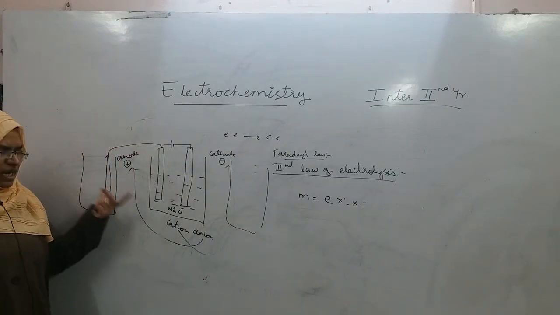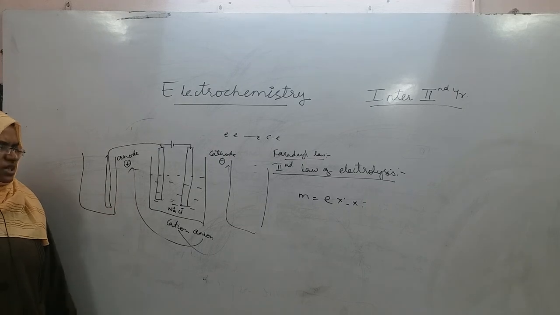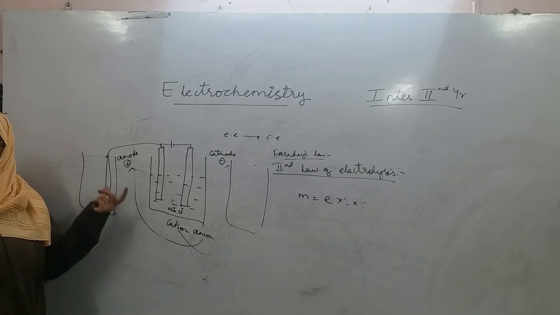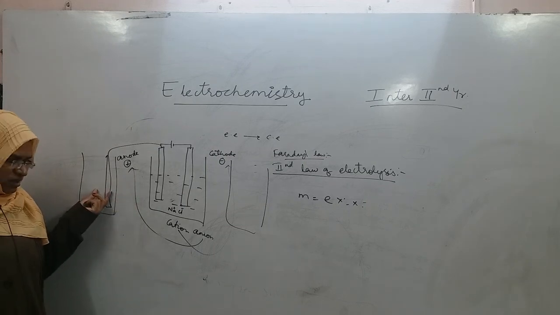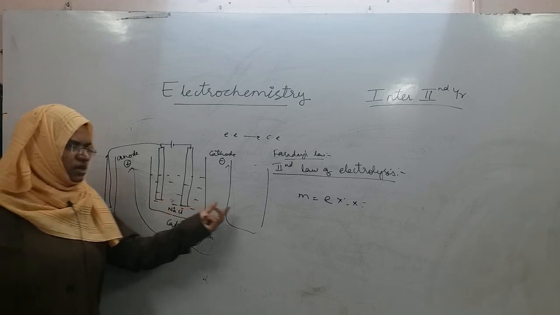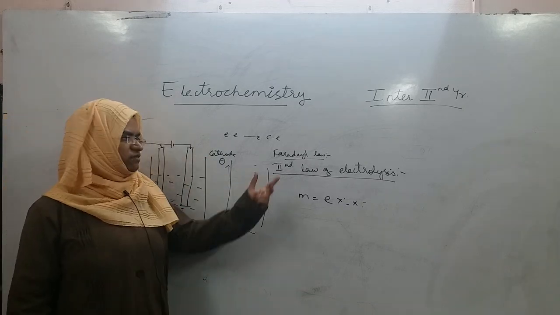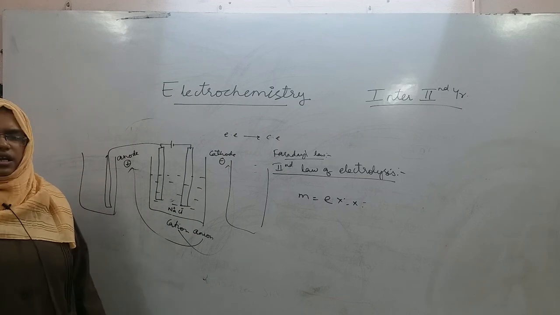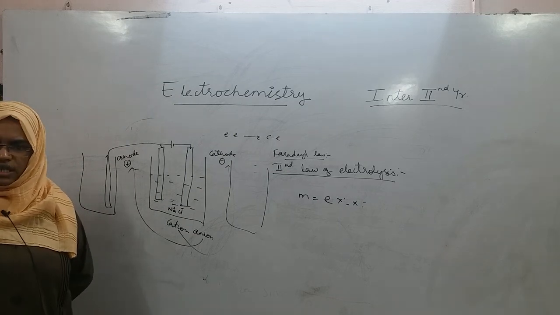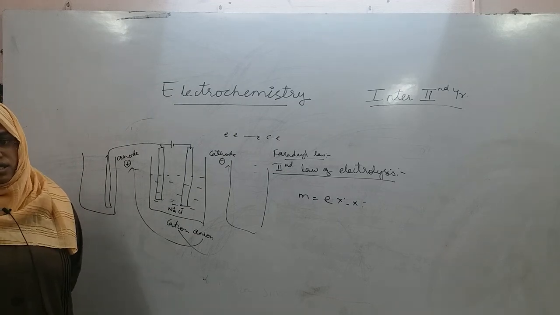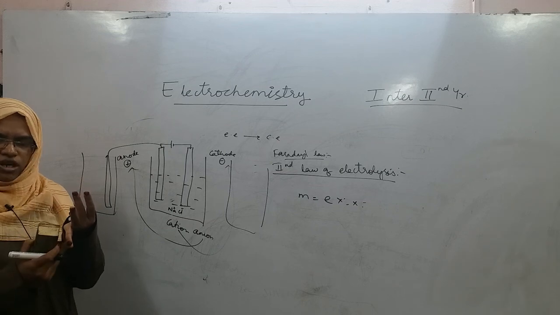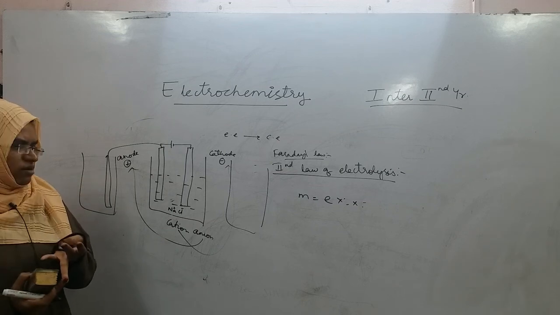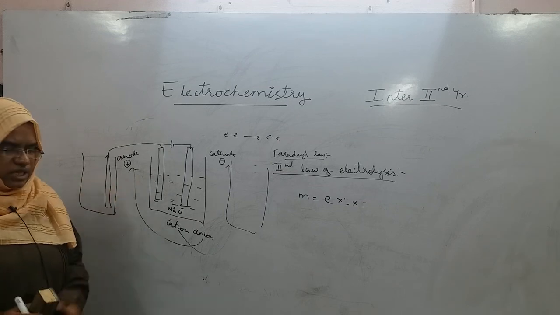So in that case, whenever they are connected in series, what happens to the weight of products at this cell and this cell is given by second law of electrolysis. He says that when two or more electrolytic cells are connected in series, current will be common, duration of time will be common for all the three cells.